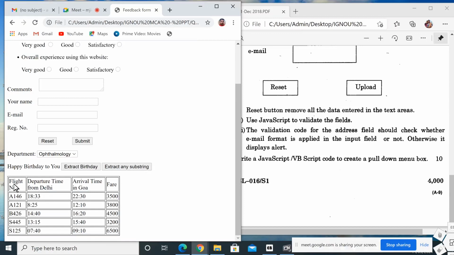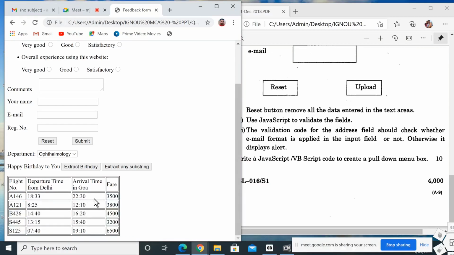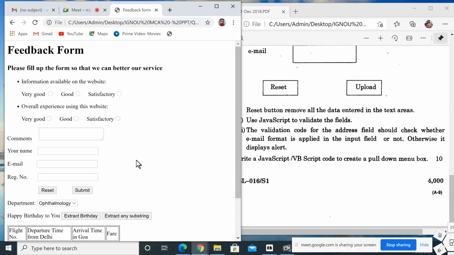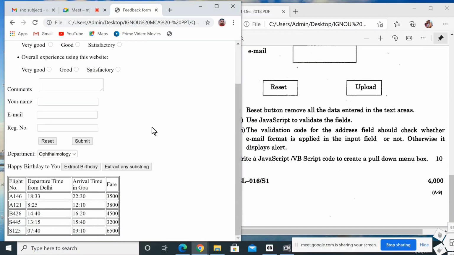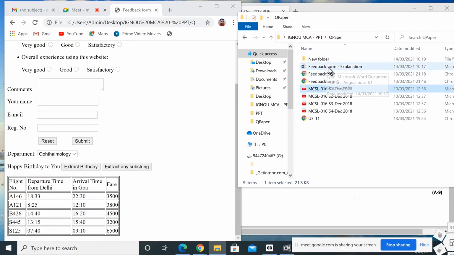And the last one: create the table. These are the flight number, departure time, arrival time, fare. Then 5 columns. You want to enter 5 rows of data. So this is the output. This is the output part, and I will show you the programming part or the scripting part.